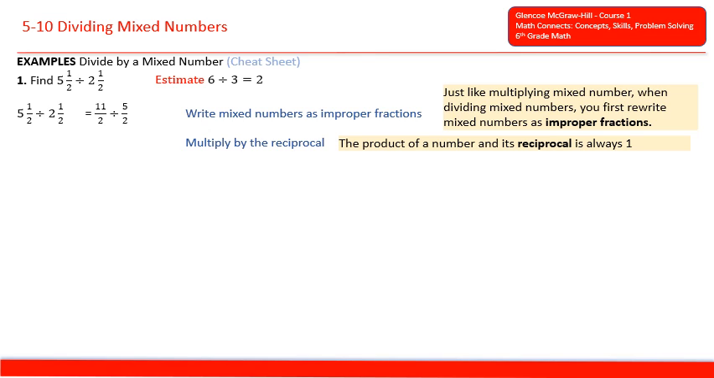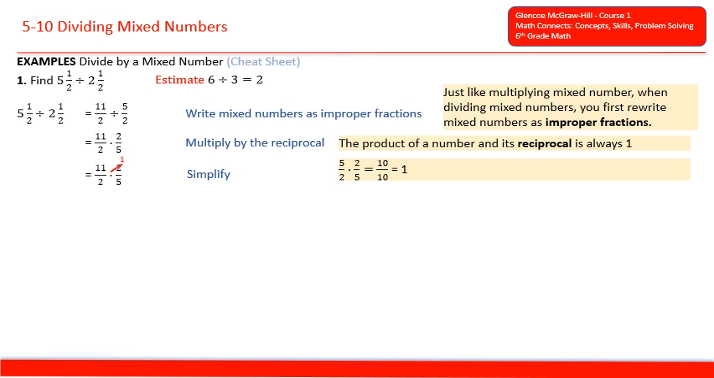The product of a number and its reciprocal is always 1. The reciprocal is the opposite of what we have. So instead of 5 halves, we're going to have 2/5. And we can prove that: 5 halves times 2/5 equals 10 over 10, and if we change that improper fraction to a whole number, that becomes 1. So we have 11 halves times 2/5, which is the reciprocal of 5 halves.